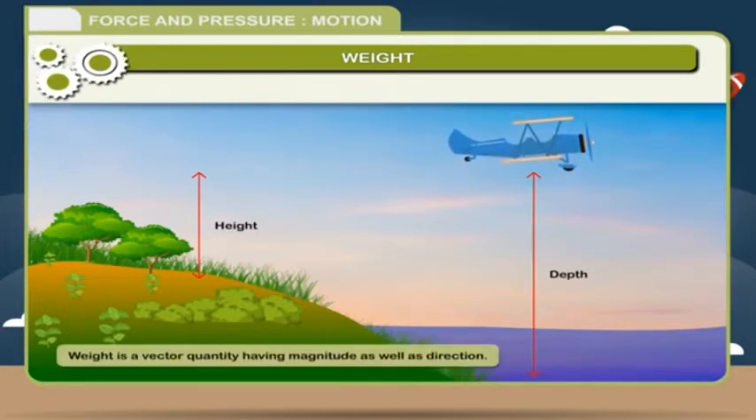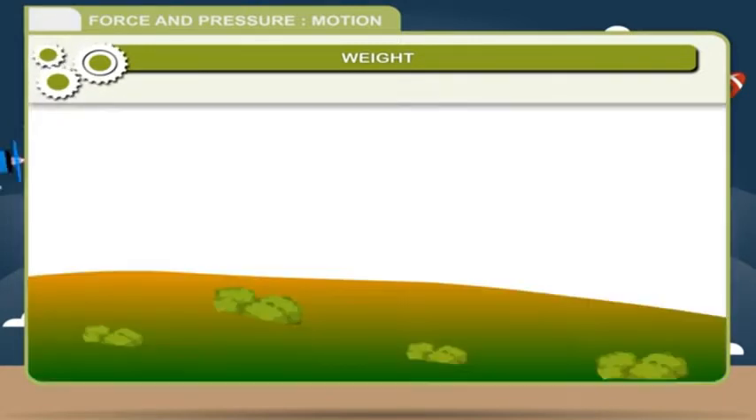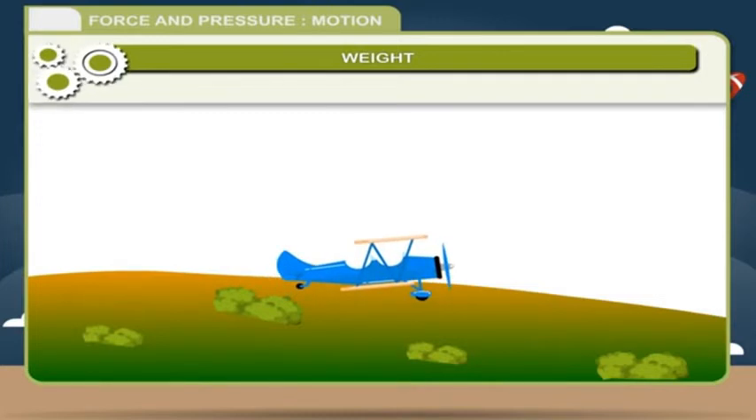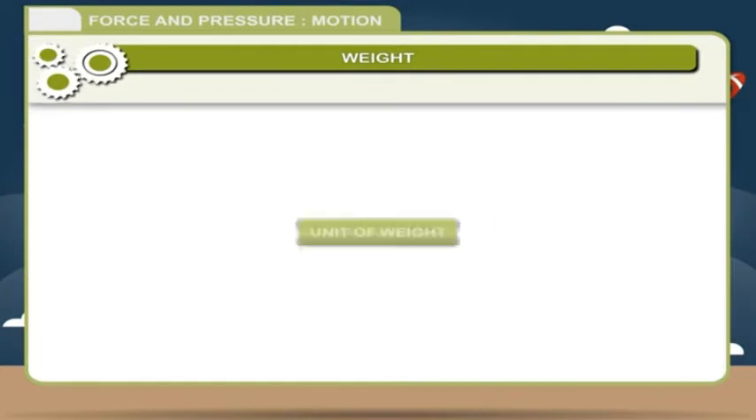Weight is a vector quantity having magnitude as well as direction. Whatever be the weight of a body on the surface of the earth, its weight becomes zero when it is taken to the center of the earth.